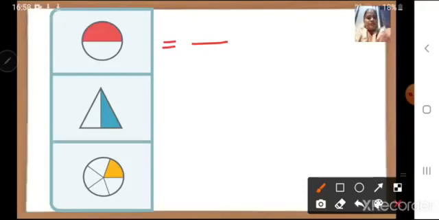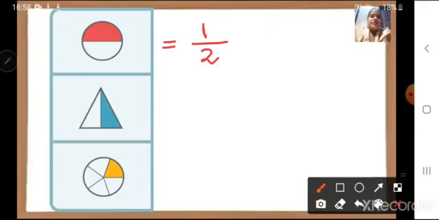There are 2 parts. So I will write number 2 in the denominator, and the shaded part, how many are there? Only 1. So I will write 1 here up. So the shaded portion of the circle is equal to 1 upon 2, right?